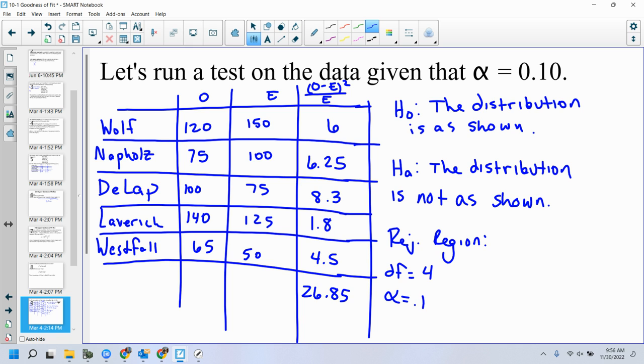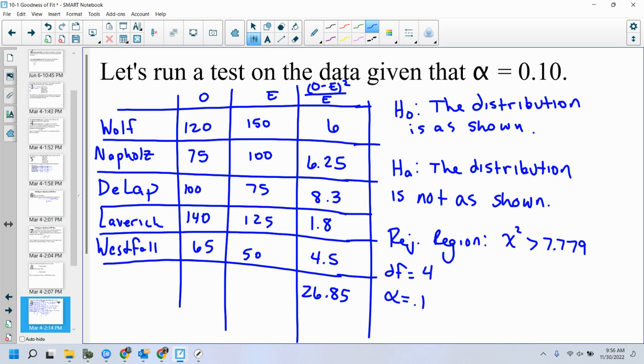So let's look at our tables for 4 degrees of freedom with an alpha 0.1. I see 7.779. So if chi-square comes out to be greater than 7.779, then we reject.